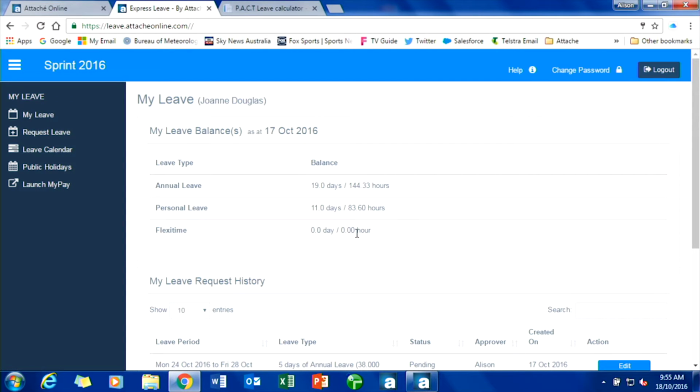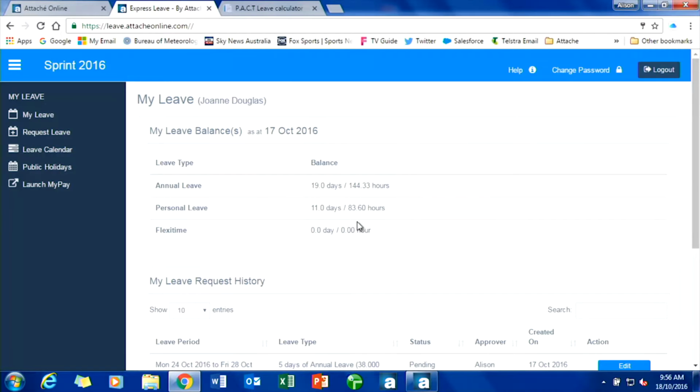I've logged in here as Joanne Douglas. You can see Joanne sitting up here. Straight away I can see what my leave balances are as at the 17th, which was yesterday. We uploaded a file yesterday to give us the leave balances.